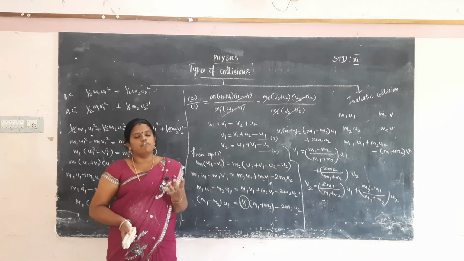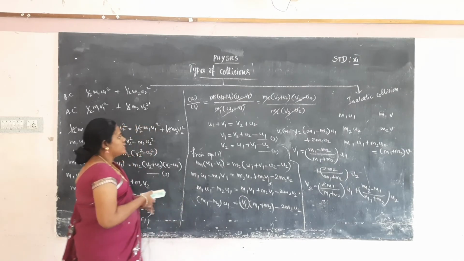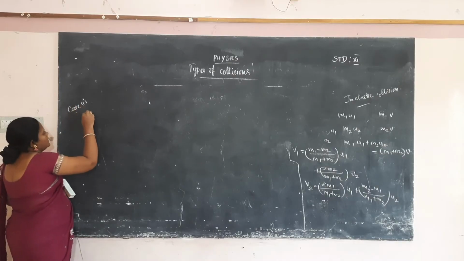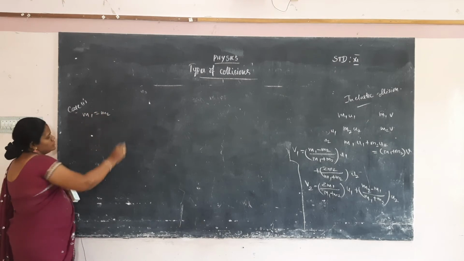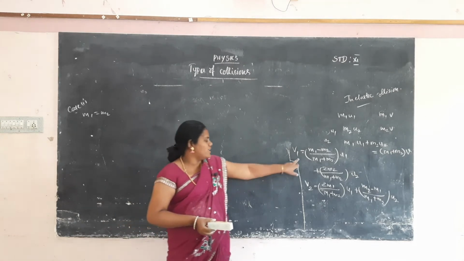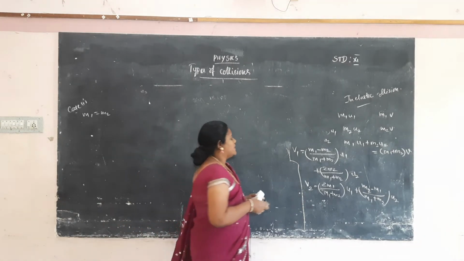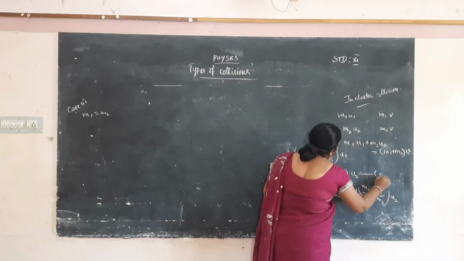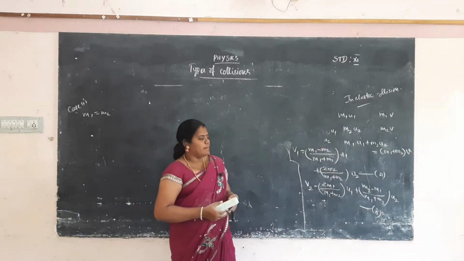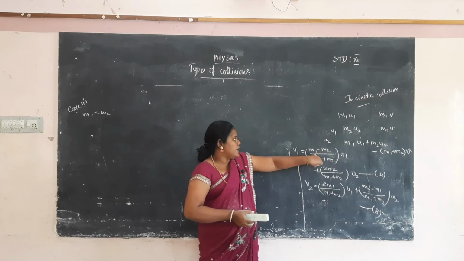Now we have to take the 4 cases. First case, case 1, m1 is equal to m2. So we substitute the value m1 is equal to m2 in equations 1 and 2. This equation will be considered as A, this equation will be considered as B. Okay, so first, m1 is equal to m2, we substitute in this equation m1 minus m2.